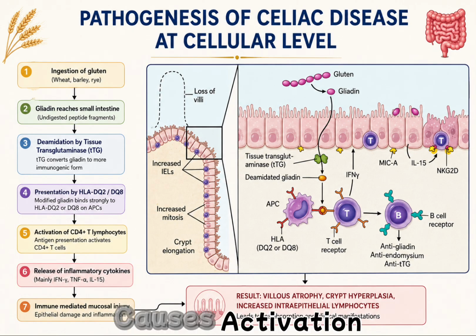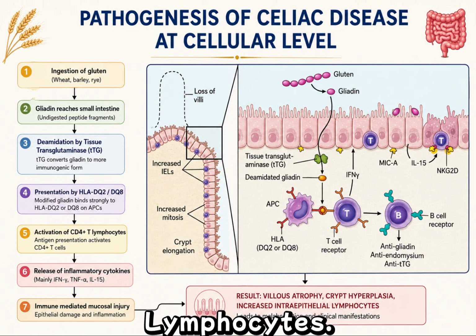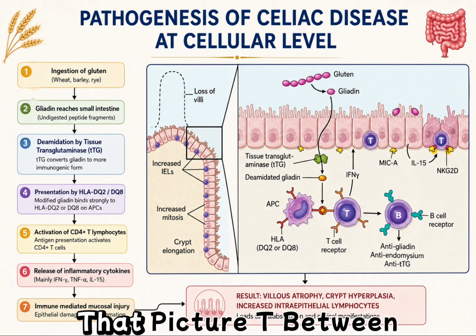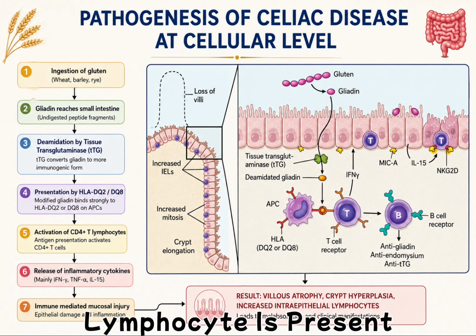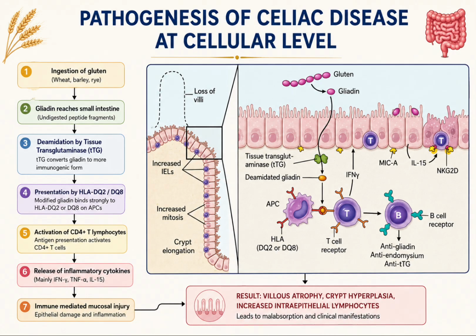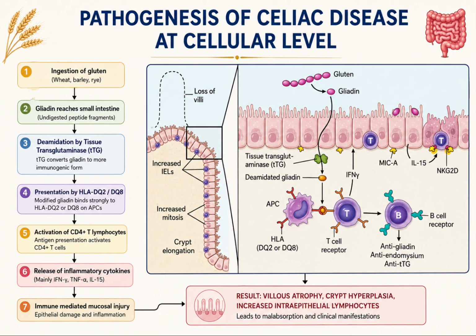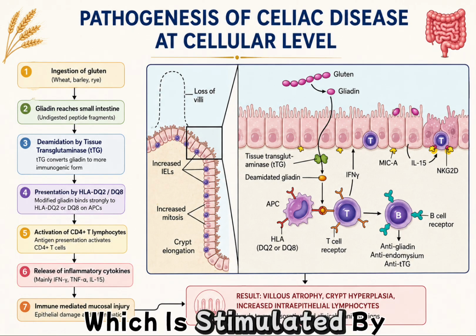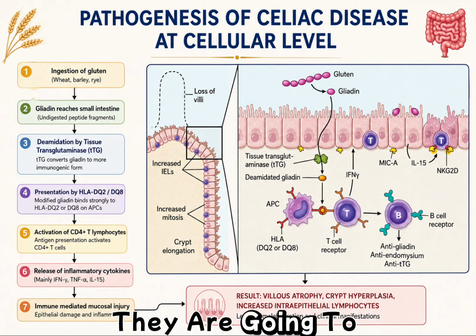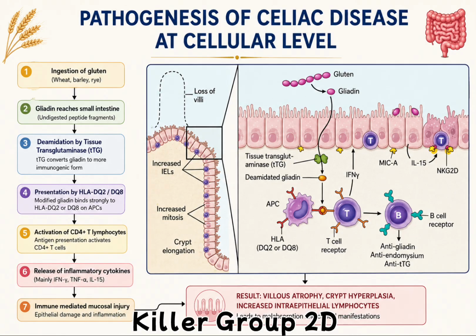Then what is the role of this interleukin 15? Interleukin 15 causes activation as well as proliferation of intraepithelial lymphocytes. You can see in the picture, between two epithelial cells, an intraepithelial lymphocyte is present, represented by T. Once activated, it expresses a marker called NKG2D, the natural killer group 2D receptor.